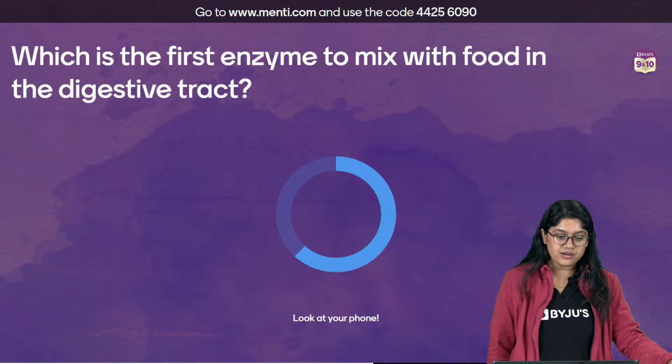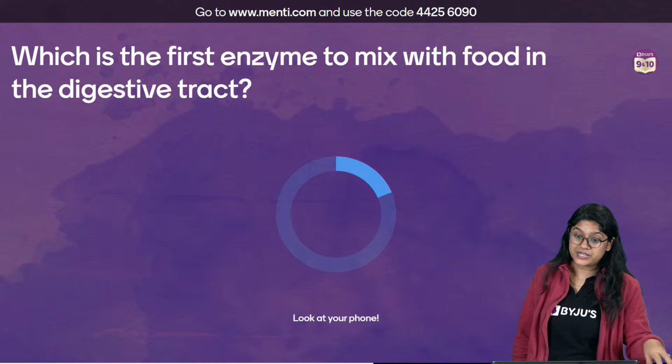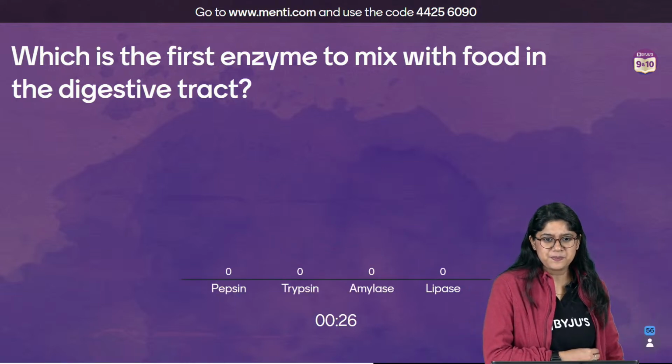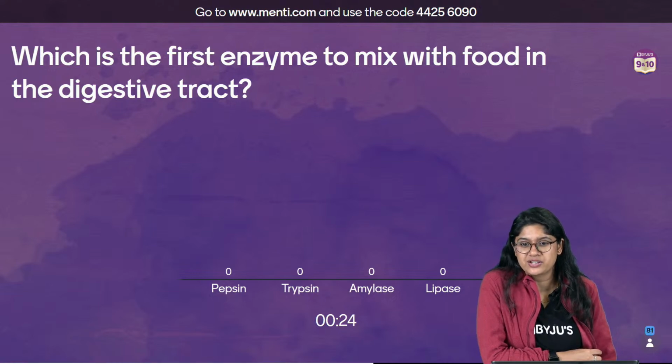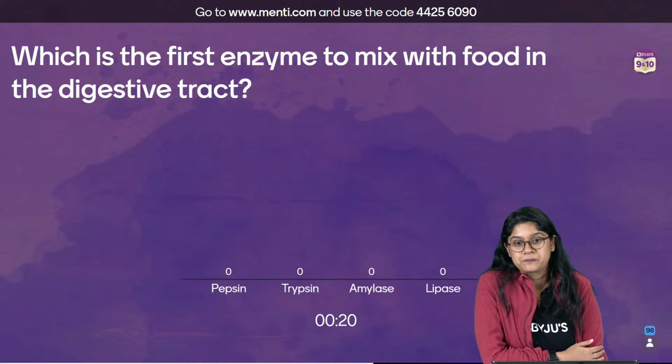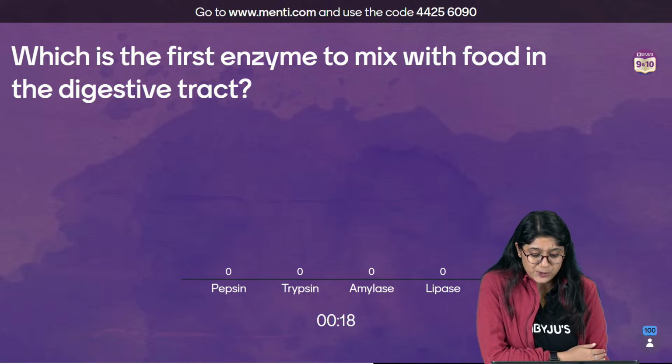Question number 9, everyone. Which is the first enzyme to mix with food in the digestive tract? Easy peasy. This is a very easy question, right? Which is the first enzyme that mixes with the food? Pepsin, trypsin, amylase, and lipase.